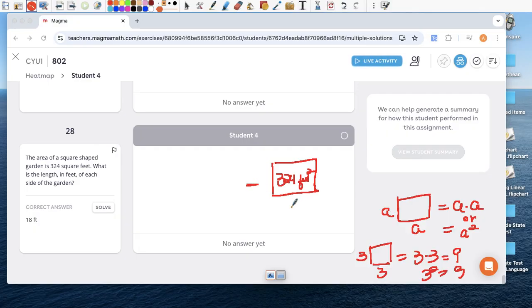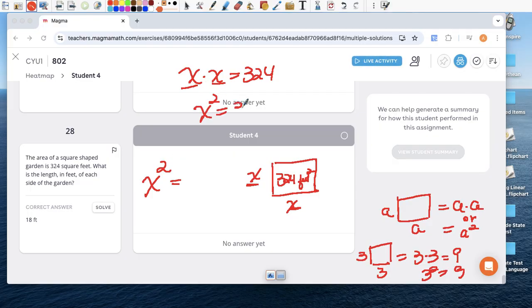So they're actually giving us the answer. Something multiplied by itself gave me 324. So how do we set up the equation? Well, we can say x squared, because we multiply the same number twice. Let's say this is x, and this is x. So x times x. The equation is x times x equals 324. We multiplied the same sides, and that gave us 324. Let's write x times x as x squared.